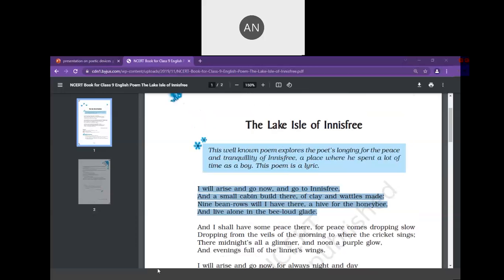Understand it properly. Innisfree is the first line, honeybee is in the third line. So it is ABAB. But in case the third line had been the second line and the second line had been the third line, then Innisfree and honeybee would be in the first and second lines. So it will be AABB. This is how we determine the rhyme scheme of a poem, that you have to understand.